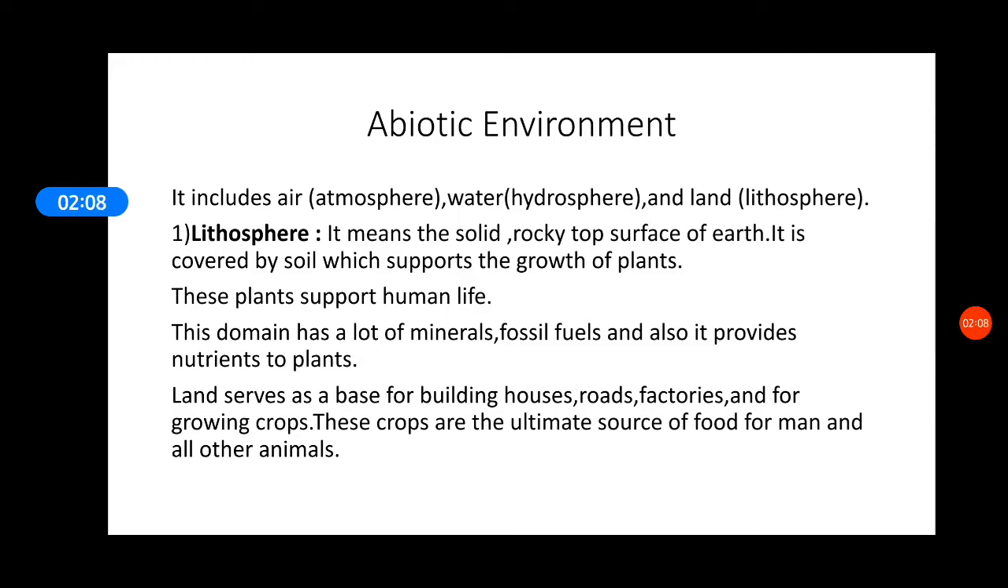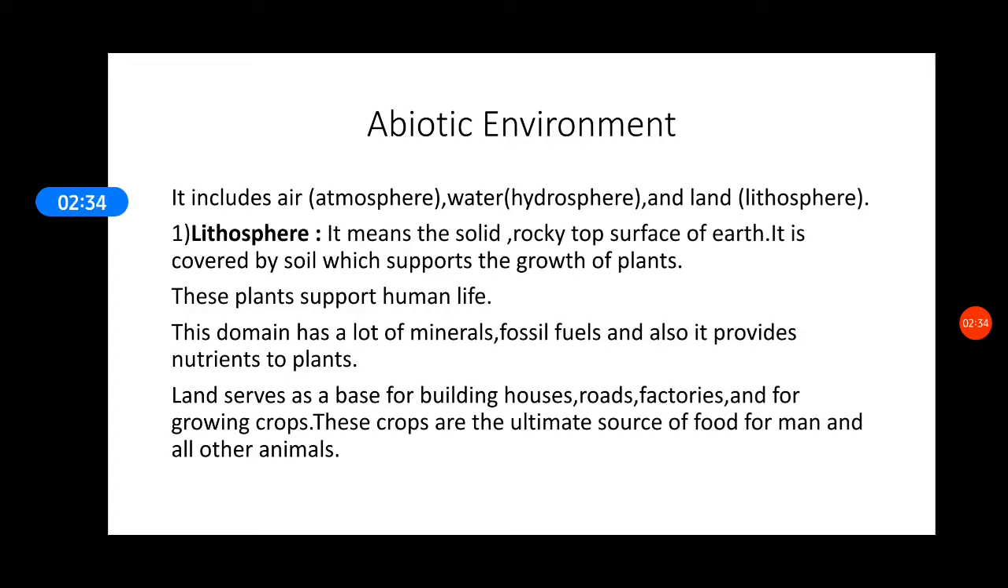Lithosphere or land, it is a concept known to all of us very well. In the chapter video also we read that it is the solidified base on which life on earth exists. It is the solid rocky top surface of the earth which is covered by soil which helps in the growth of plants, and these plants and crops are the ultimate source of food for animals and human beings.